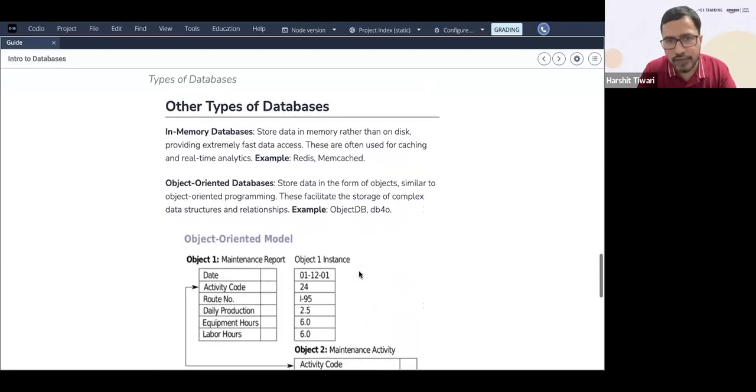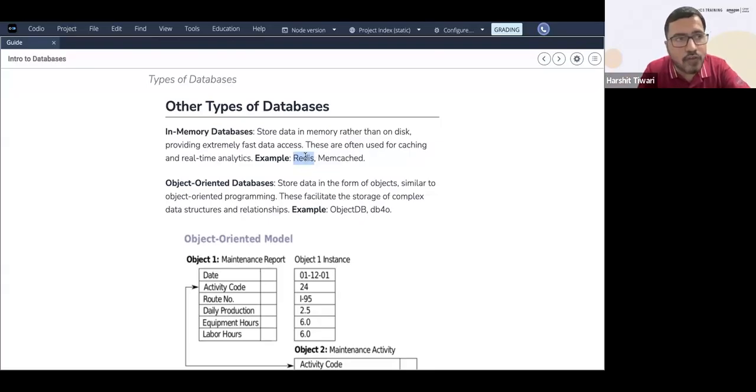Other types of database that you have: you have in-memory database, for example Redis, or Memcached. Now, what is this in memory? In memory actually means RAM, right? In your machines, laptop or physical devices, there's something known as RAM. You have one thing known as hard disk, and another thing known as RAM, your random access memory. It is very fast to get data from there. So Redis is one such provider, a database format that you can store in RAM, so therefore it is very fast.